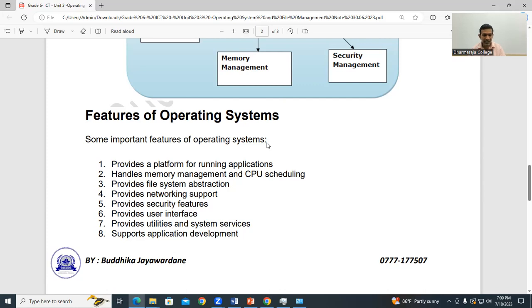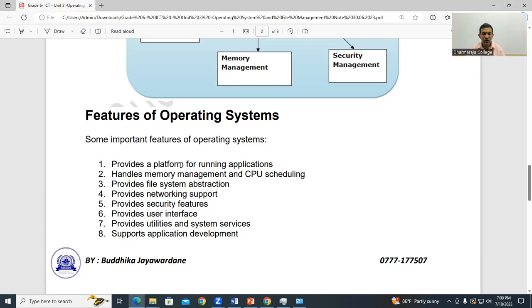On top of the operating system, you can install your apps. To run those apps, you need the foundation, the next level is the support from the operating system. So to run those applications, the application and the operating system need to communicate. So that's one of the features: provide a platform for running applications.